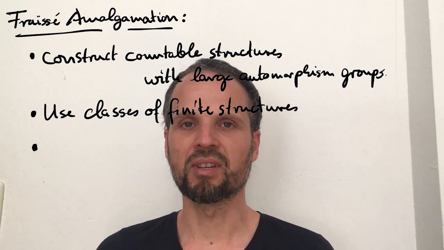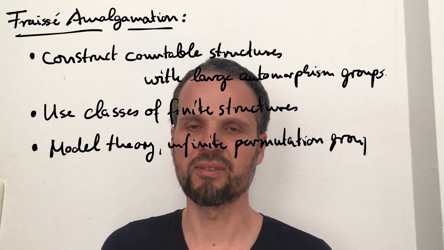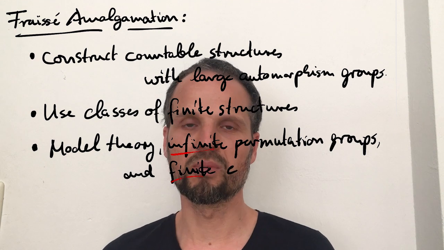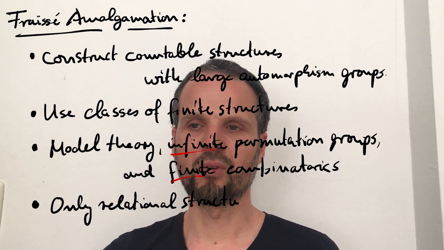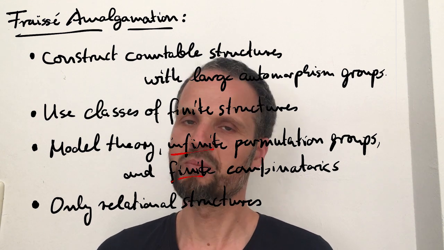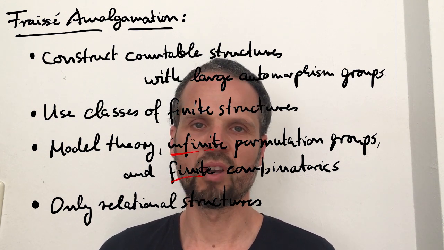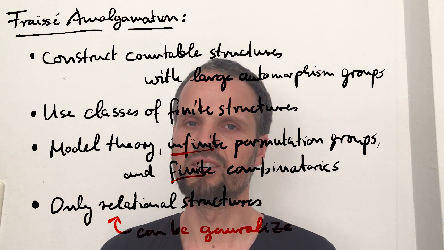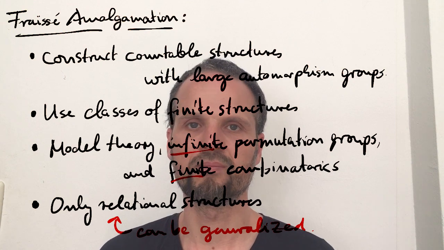So the entire subject is between permutation groups, infinite permutation groups, finite combinatorics, and model theory. We will restrict our focus to relational signatures because it's somewhat simpler, and the whole theory can be easily generalized to structures that also involve functions.